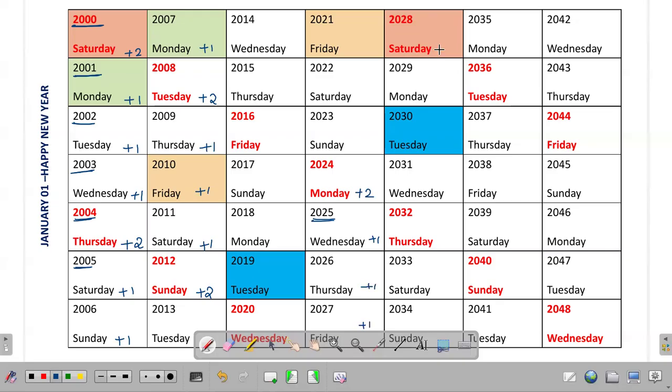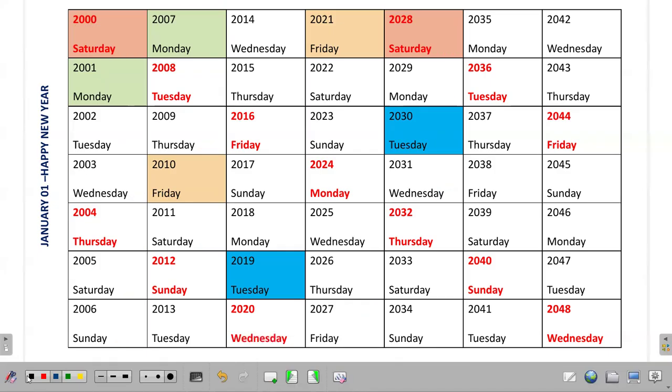That logic actually continues. Saturday plus 2, Sunday, Monday plus 1, plus 1, plus 1. And this logic actually continues, and you will find it very useful. This table, you will find it very useful and handy for solving many questions. So you may take a screenshot of the same and keep it for your reference.